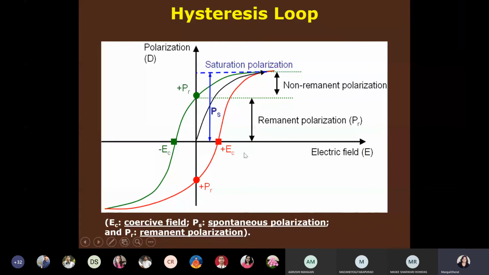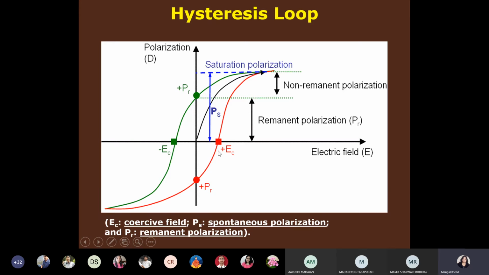When the electric field is zero, polarization will not be zero. So it is cutting on the y-axis. The y-axis is polarization. So what is this polarization? Suppose this is the polarization that was there without an electric field. Okay, so you can consider that this point is also not zero.